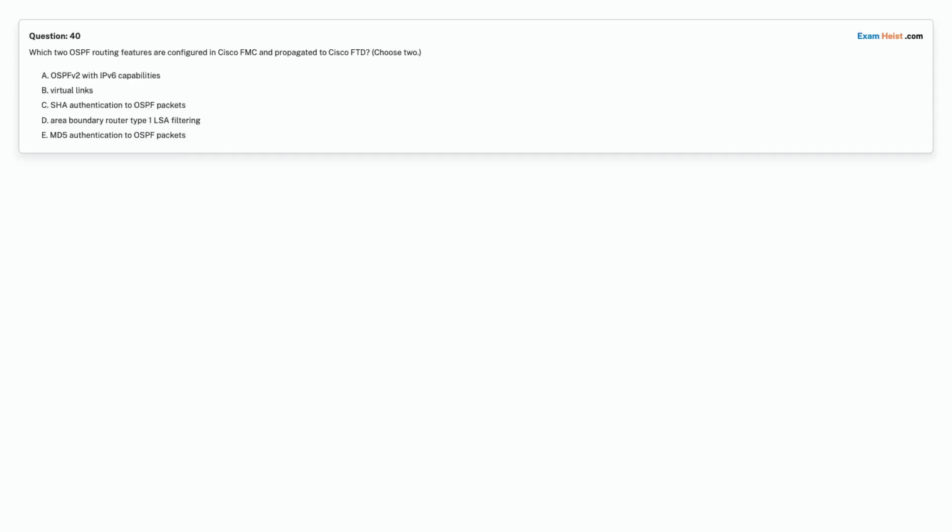Question 40. Which two OSPF routing features are configured in Cisco FMC and propagated to Cisco FTD? Choose 2. Option A. OSPFv2 with IPv6 capabilities. Option B. Virtual links. Option C. SHA authentication to OSPF packets. Option D. Area boundary router type 1 LSA filtering. Option E. MD5 authentication to OSPF packets. Choose the correct answer.